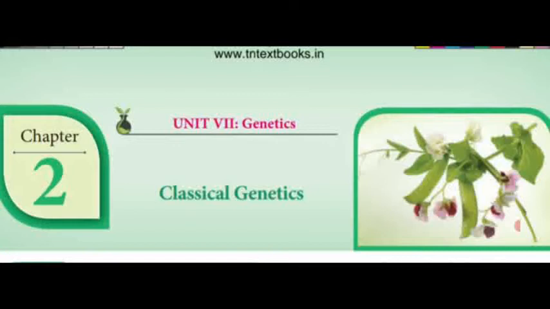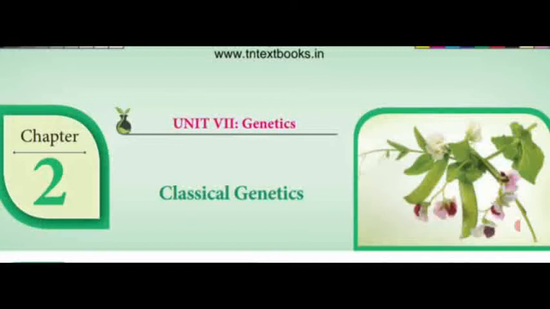Then, why did Mendel choose the pea plant for his experiment? The garden pea plant is an annual plant showing 7 contrasting characters. These 7 contrasting characters are controlled by single genes which are present separately in different chromosomes. Self-fertilization and cross-fertilization are possible in this plant. The flowers are very large in size, so emasculation is easy.